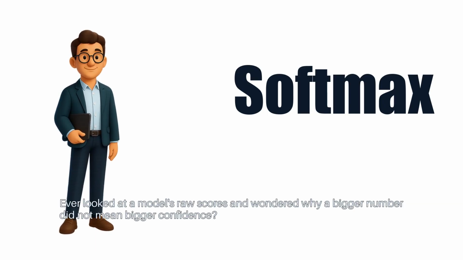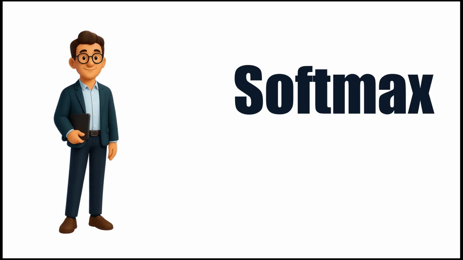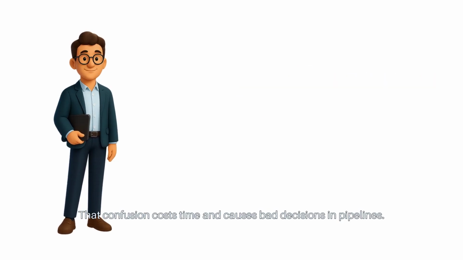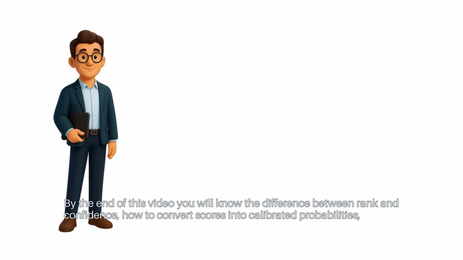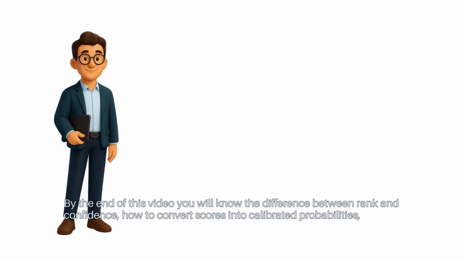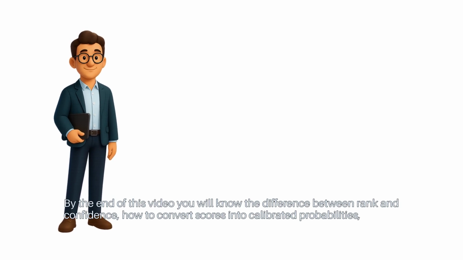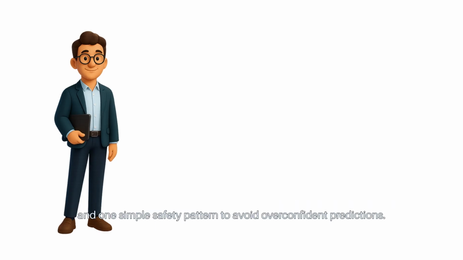Ever looked at a model's raw scores and wondered why a bigger number did not mean bigger confidence? That confusion costs time and causes bad decisions in pipelines. By the end of this video, you will know the difference between rank and confidence, how to convert scores into calibrated probabilities, and one simple safety pattern to avoid overconfident predictions.